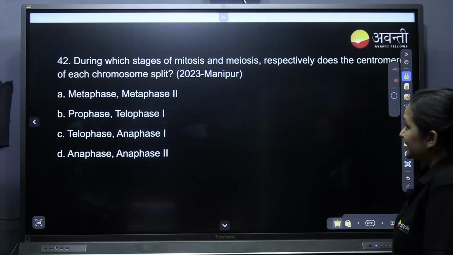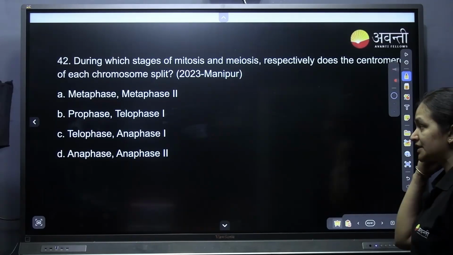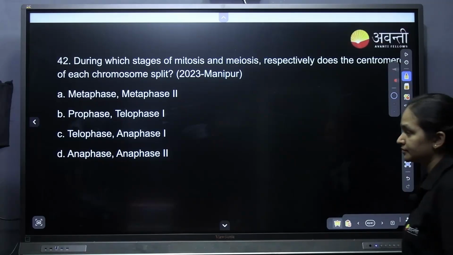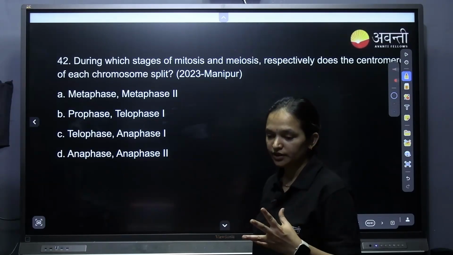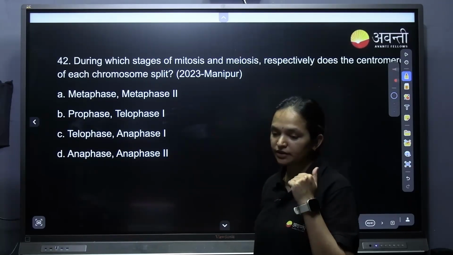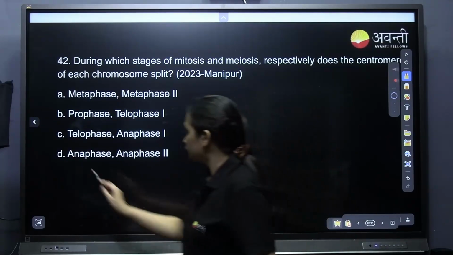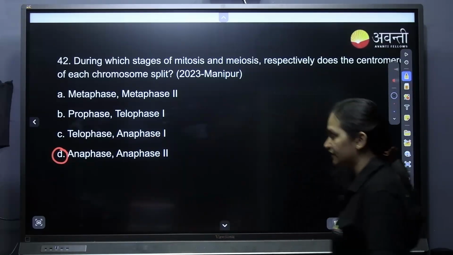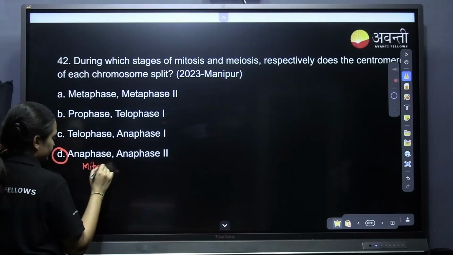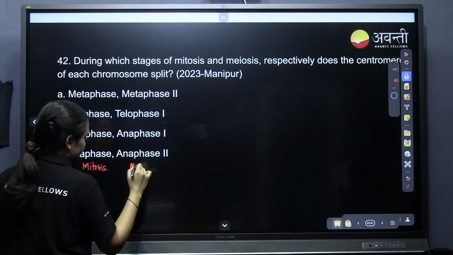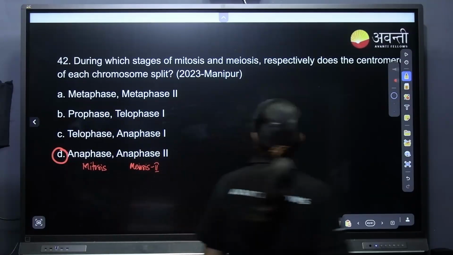During which stage of mitosis and meiosis respectively does the centromere of each chromosome split? Where do centromeres split? One is in anaphase of mitosis, and in meiosis it happens in anaphase 2. In anaphase 1, no centromere splits. So it is anaphase of mitosis and anaphase 2 of meiosis. So here the centromere splits.